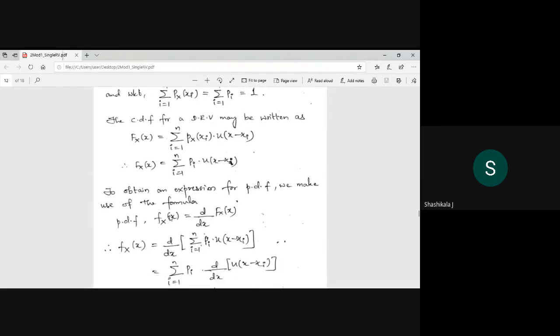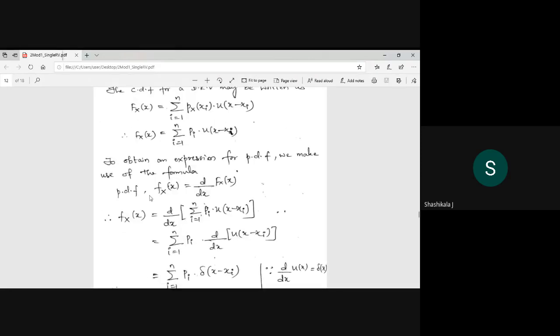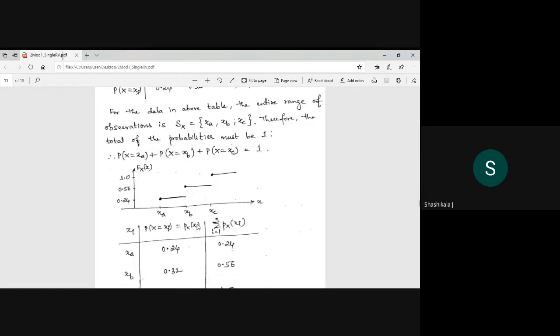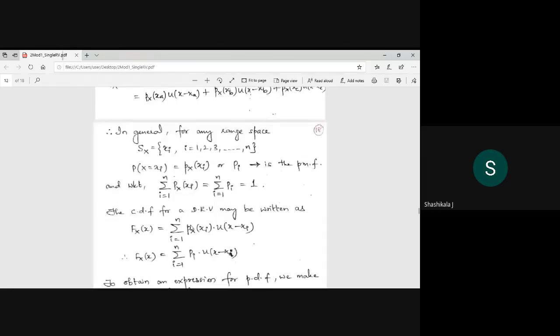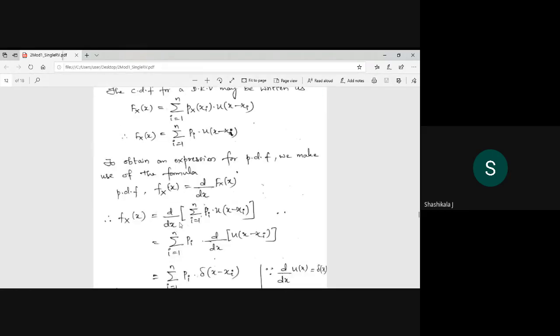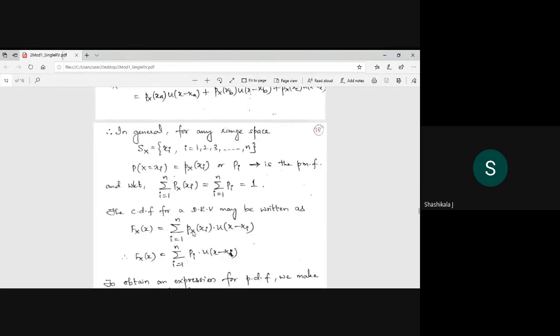Next, if I write the PDF, it is nothing but the derivative of your step function. What is the derivative of the step function? That is nothing but your impulse function, you already know. So mathematically we will deal with this, and that is how we are going to write it.